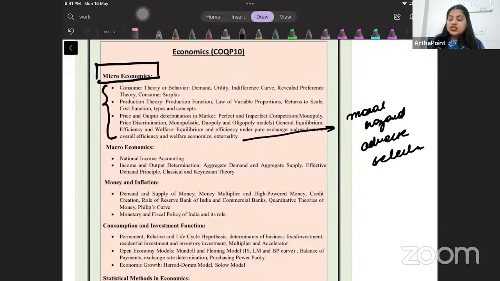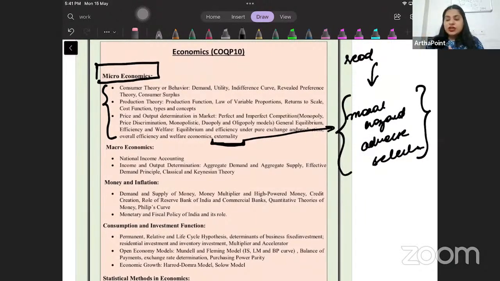If you notice, it just says externality. But intuition based, if I think that this can come in exam, this is something I want you to just read from above. Ek line, what is moral hazard? What is adverse selection? How do the two work? What is affected when insurance companies mein moral hazard hota hai ya adverse selection hota hai? Just knowing that much is fine.